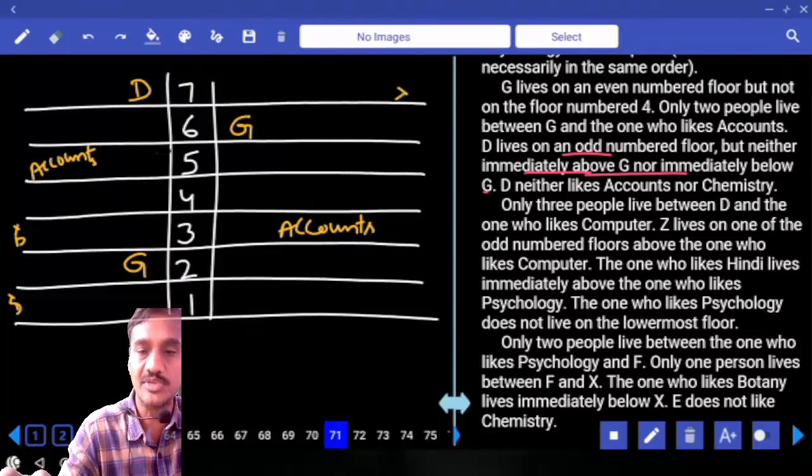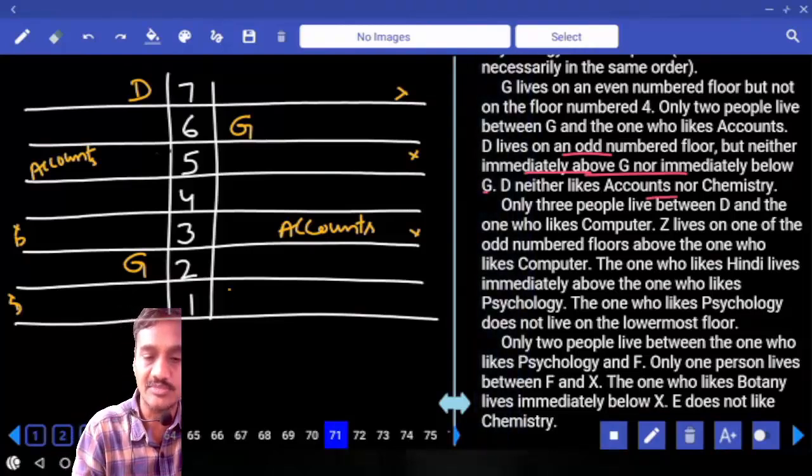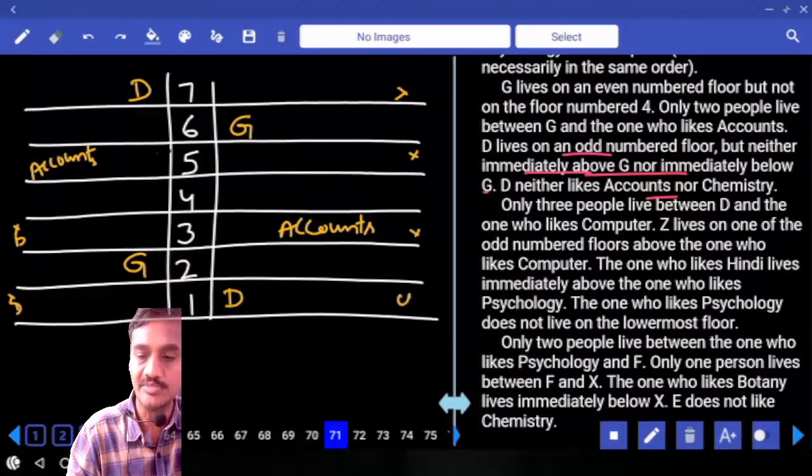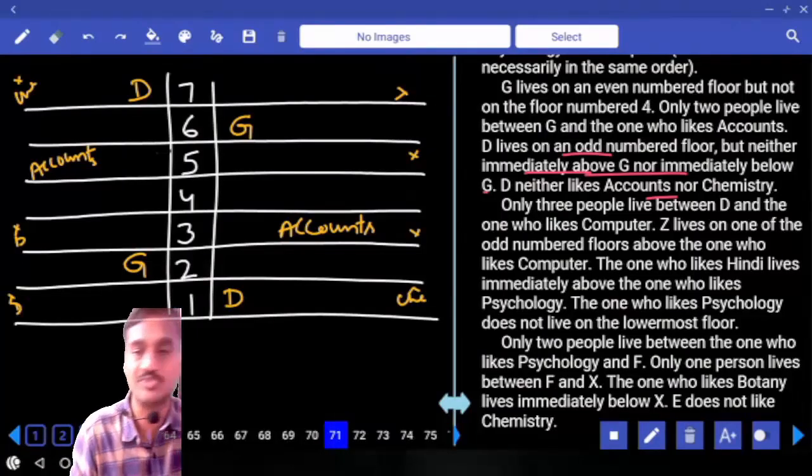Now D cannot be on these 2 floors, and D cannot be on the 3rd floor as well because D is not accounts or chemistry. And here D must be on the 1st floor, and D chemistry is ruled out. And here also D chemistry is ruled out. Write down chemistry and put a cross.